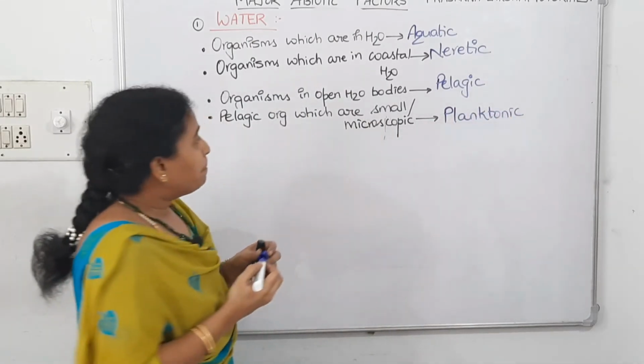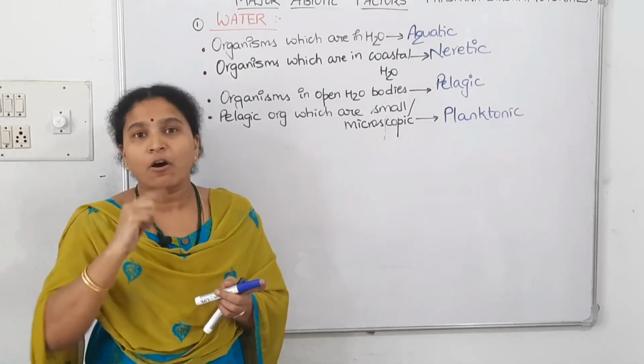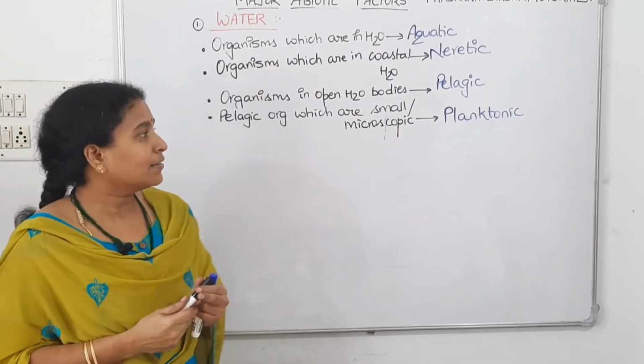Now, the pelagic organisms which are big but floating on the surface, what are they called?